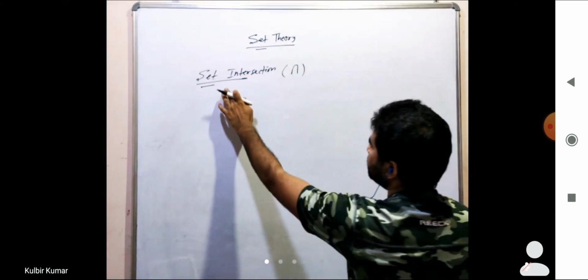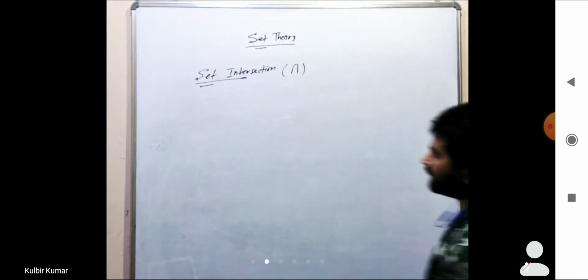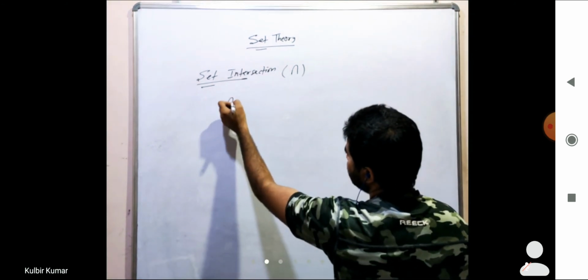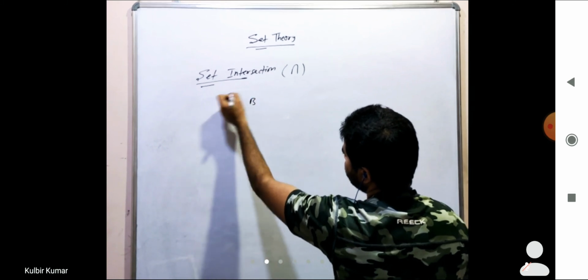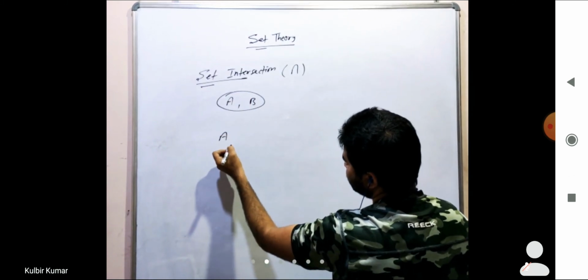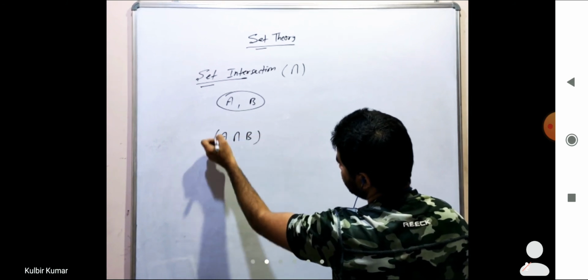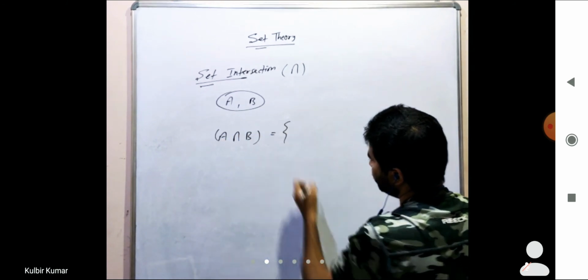Set intersection. So set intersection, what we can say, let me say A and B are two sets, then set intersection is denoted by A intersection B, right?